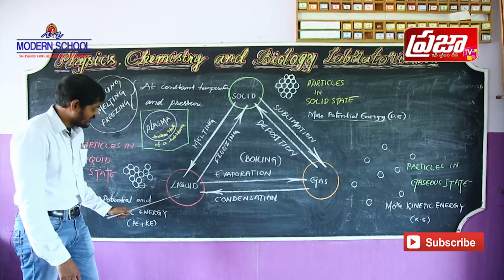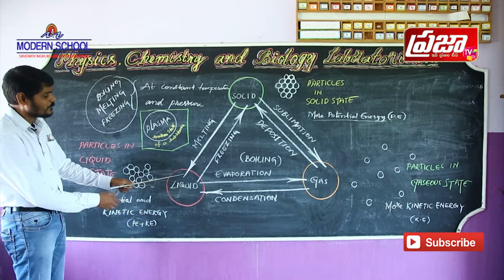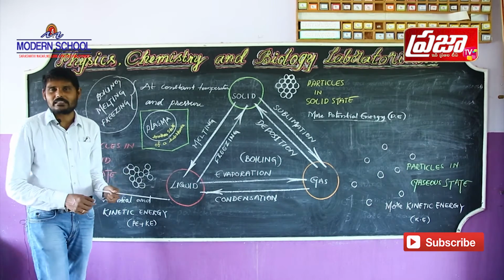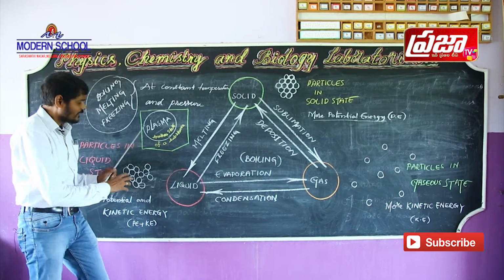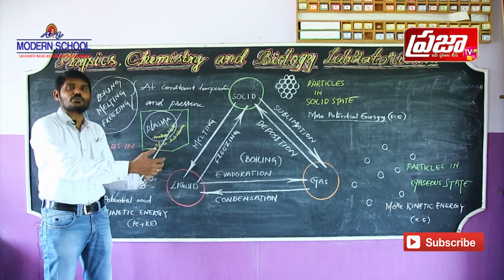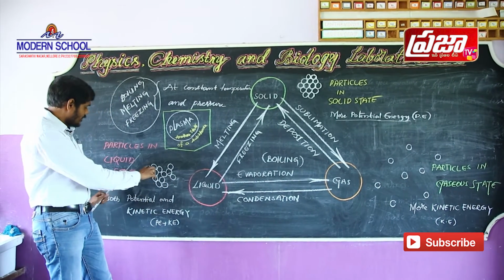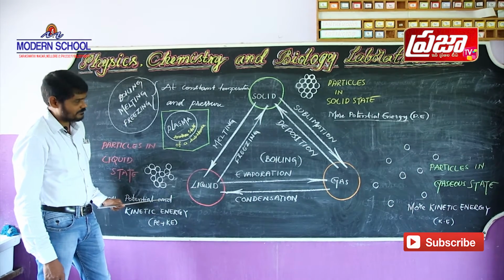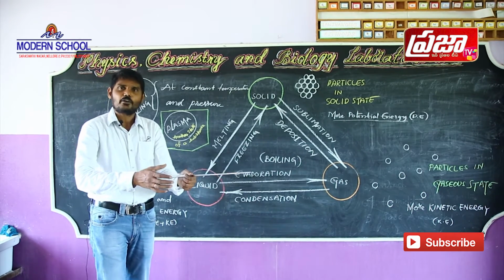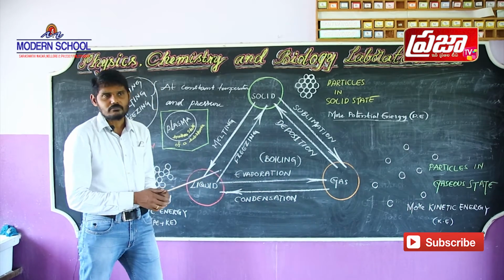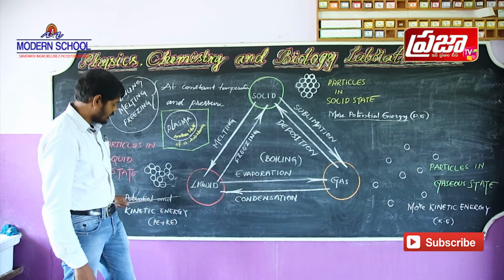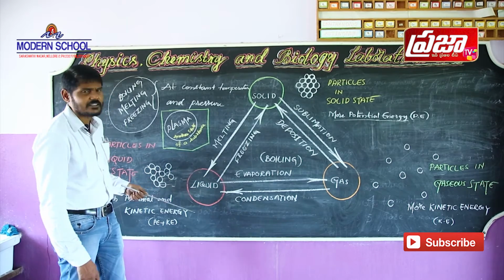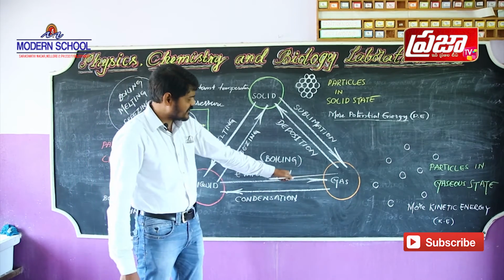Next, come to the liquid state. In the liquid state, the arrangement of particles is like this, loosely packed. They can move from one place to another. They have both kinetic energy and potential energy. That means they can stay when we take them in a bowl, and they can move when we pour it out. So they have both energies. How do they change from solid state to liquid state? We'll discuss that.